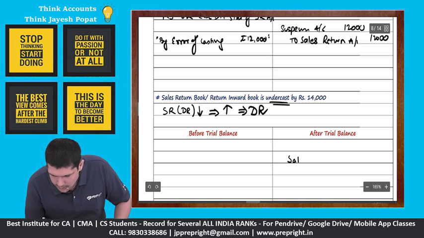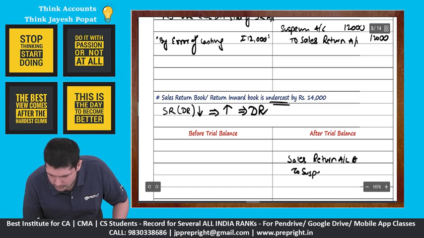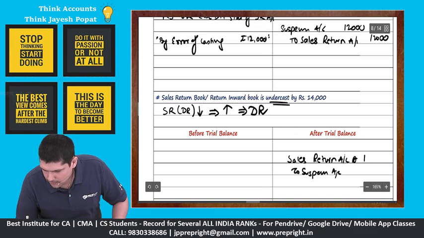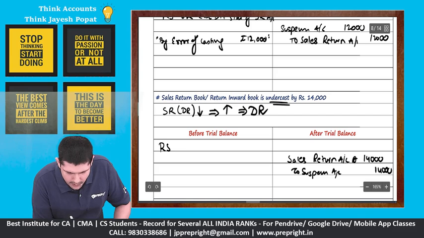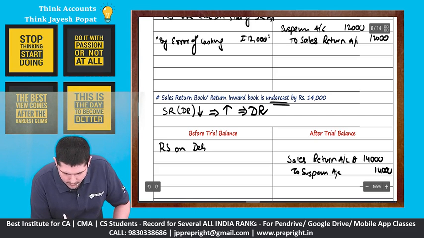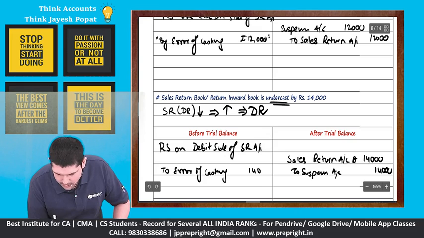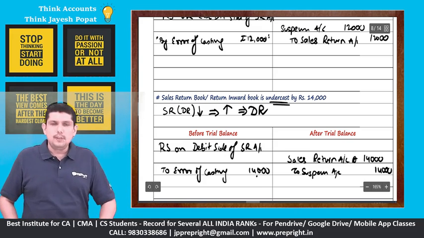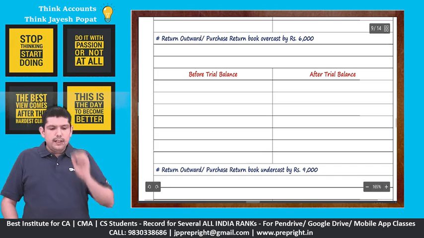So after trial balance, we'll say sales return account debit to suspense account, that will be 14,000, and here we need to do a rectification statement on the debit side of our sales return account. So we'll say to error of casting, right? This will be 14,000. Absolutely clear on this. Then we'll talk about return outward.